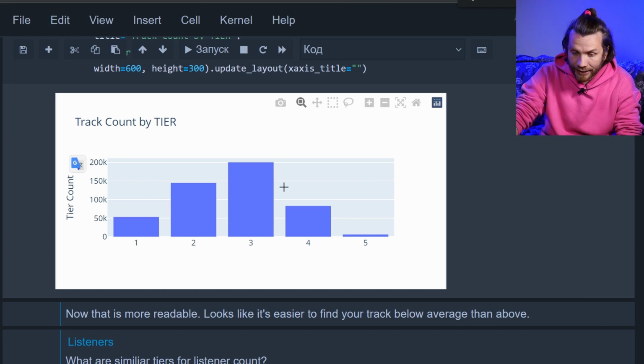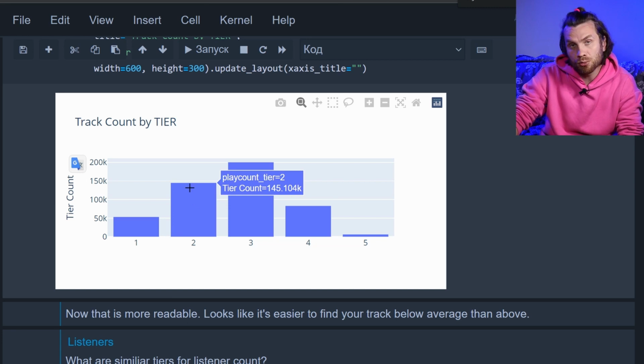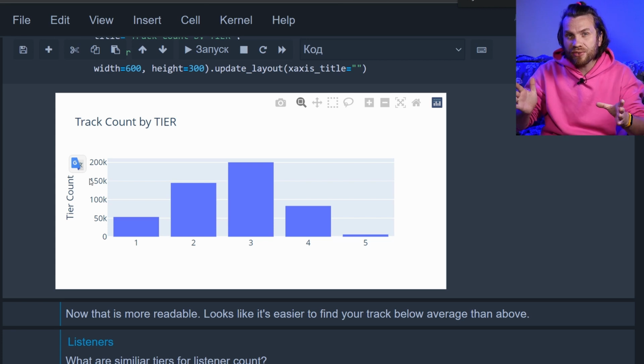But you're more likely to go to tier 3 or tier 2, and literally 3 times more likely than go into tier 1. That means once you surpass 500, you're good to go.